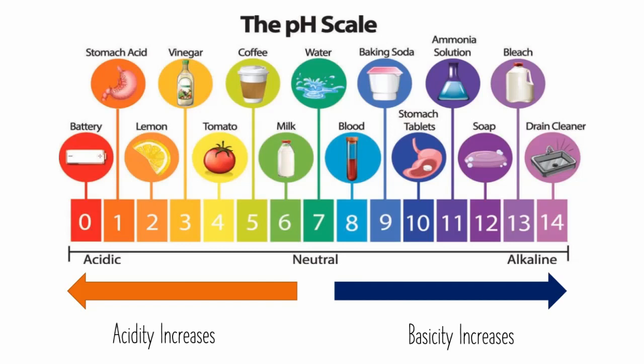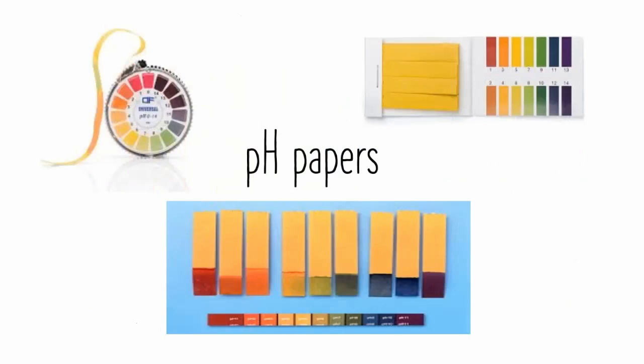pH papers are available in the form of books or rolls, just like litmus paper. They have been prepared by mixing several indicators. The pH value can be found by dipping the paper in the relevant solution and comparing the color of the paper with the color code. We can identify solutions as acids, bases, and salts, and also we can get an idea about the strength of the acid and the base. This is the major difference between pH papers and litmus papers. Litmus papers can only be used to identify a solution as an acid or a base, but cannot be used to determine the strength of the acid and the base.